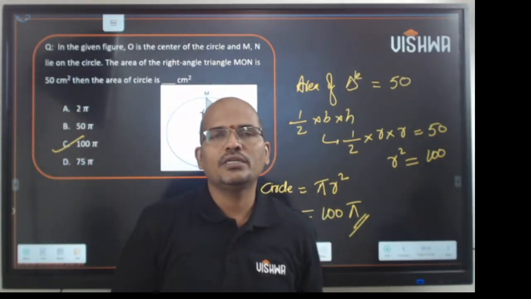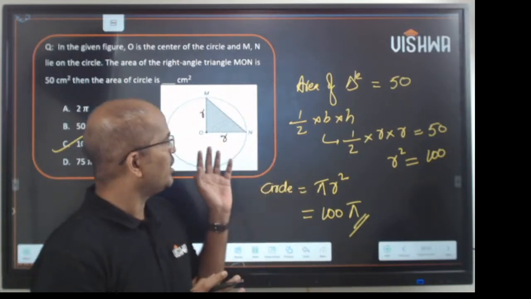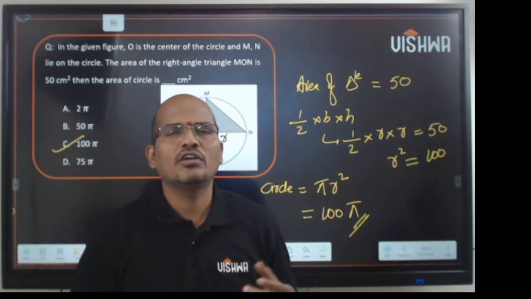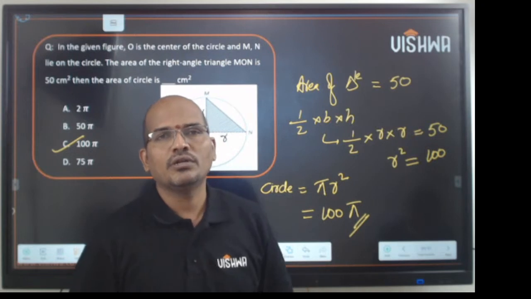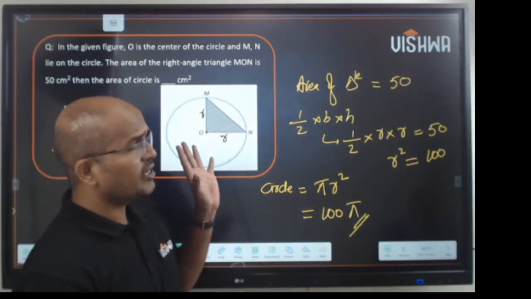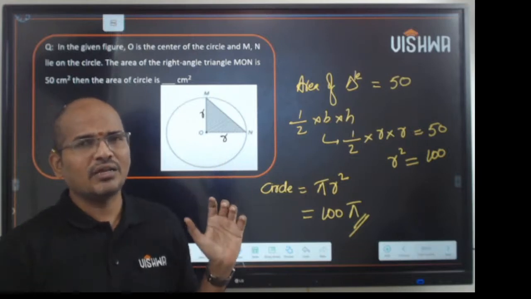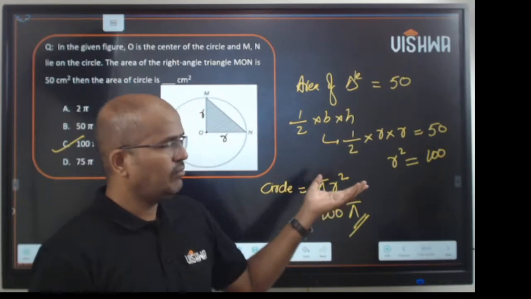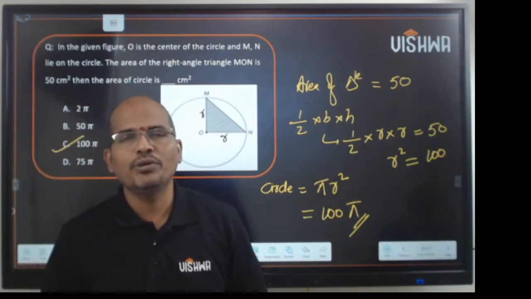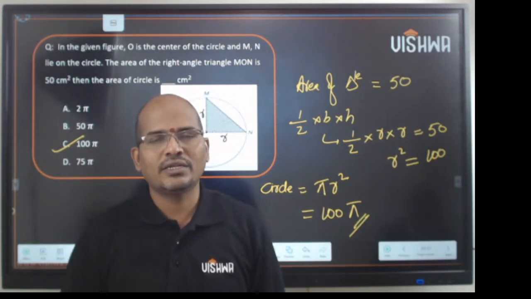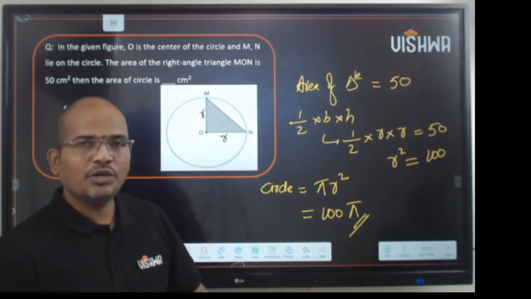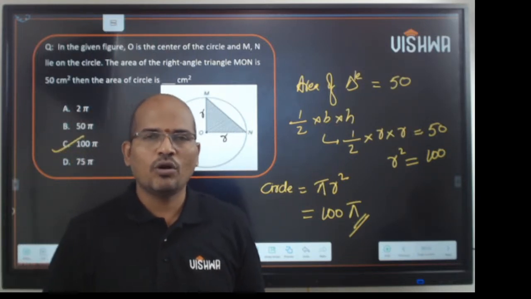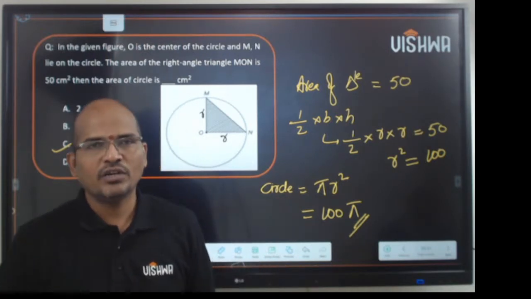As I told you earlier, please do not get carried away by the images or the problems which appear lengthy or clumsy. Read them once, give a try, and you should be able to solve them easily. Seeing it generally, the problem is clumsy, right? You have an image, some circle, some triangle. But it is hardly a 10-second or half-minute answer. You should be able to read the question, analyze it, understand it, and move on. Out of these 30 questions, I gave you one question, bipeds to quadrupeds. I hope you will work on it. Put a comment on the question and on the answer of it.